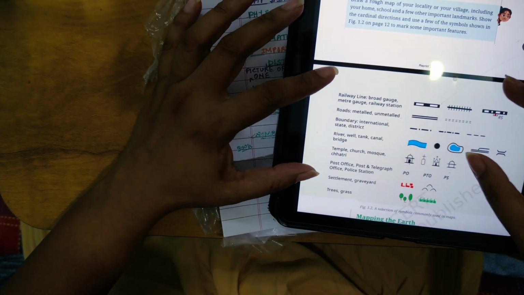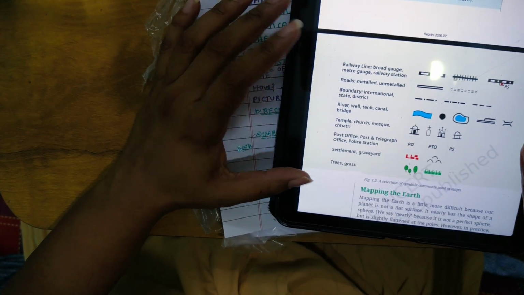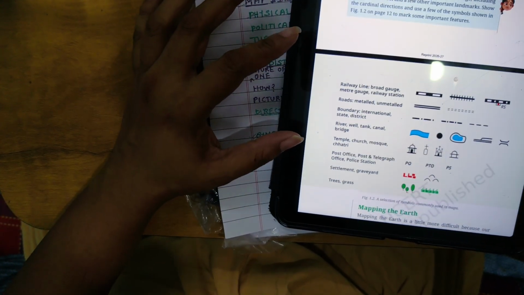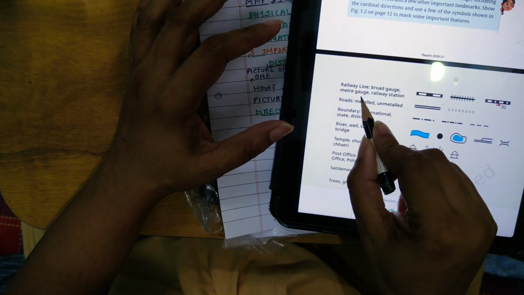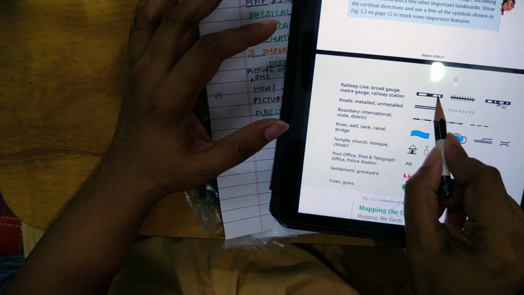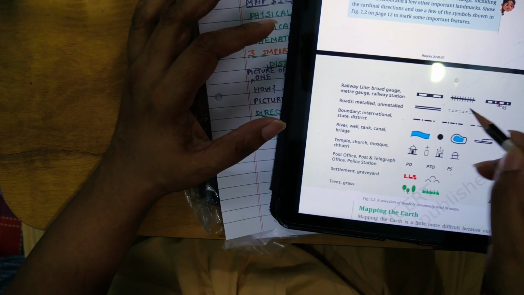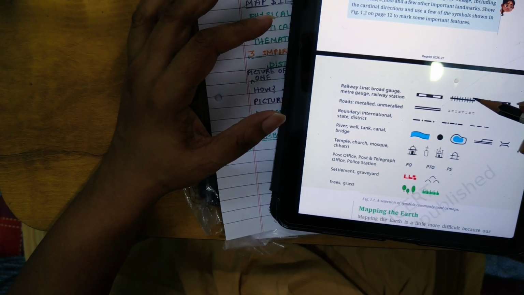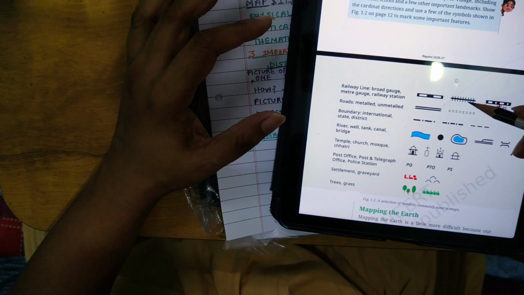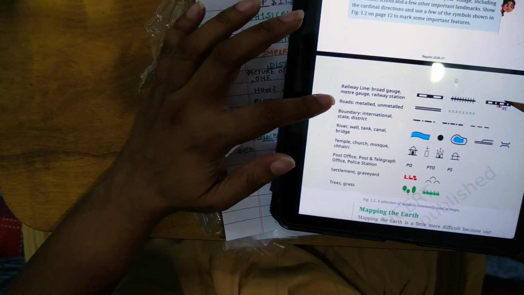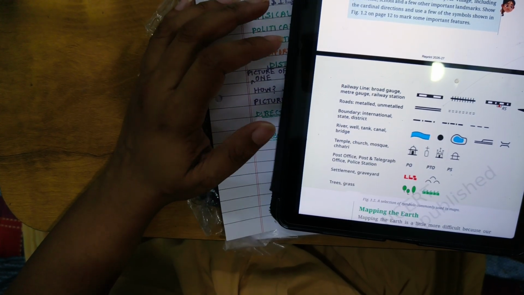See this. This is the class 6 NCERT book: railway line, broad gauge and meter gauge, and railway station. That is the broad gauge railway line, and that is the meter gauge line, which is a fencing-type structure.